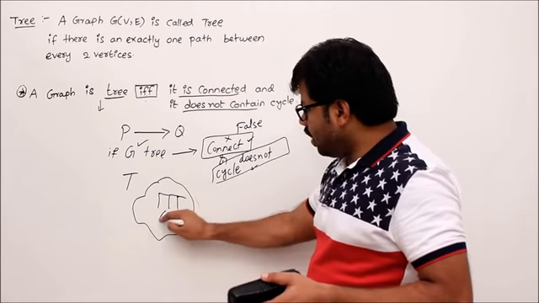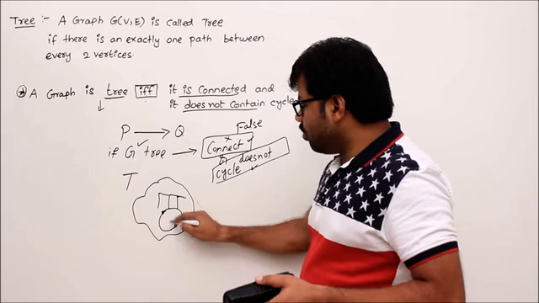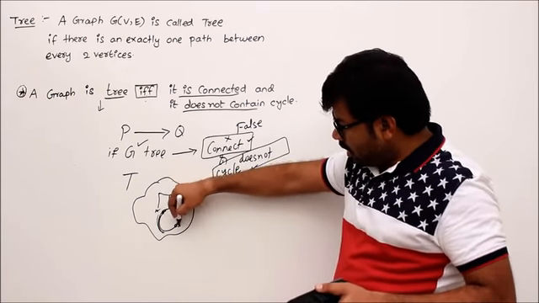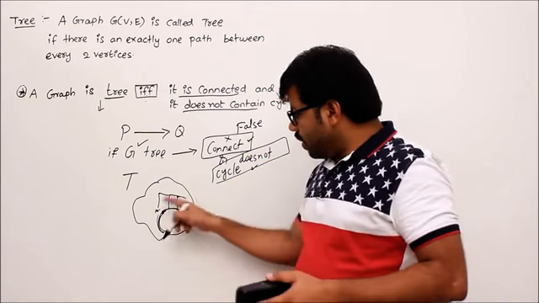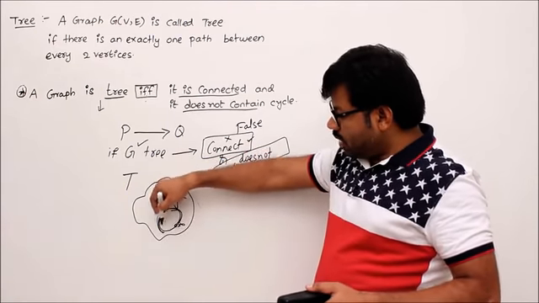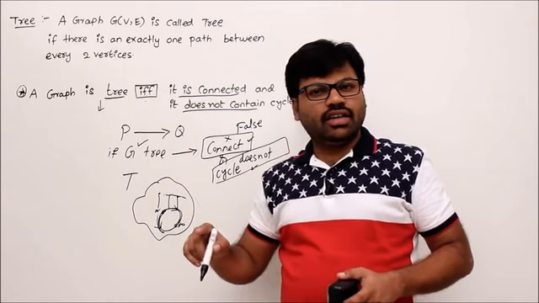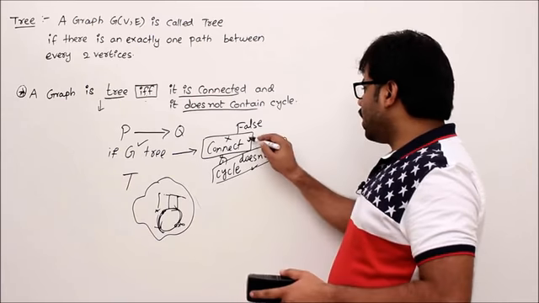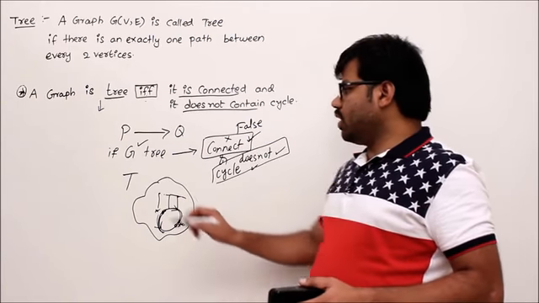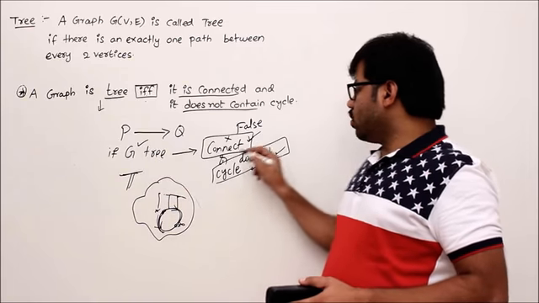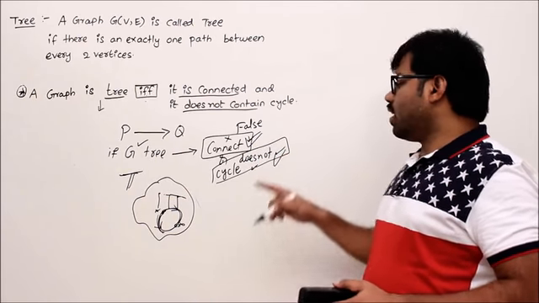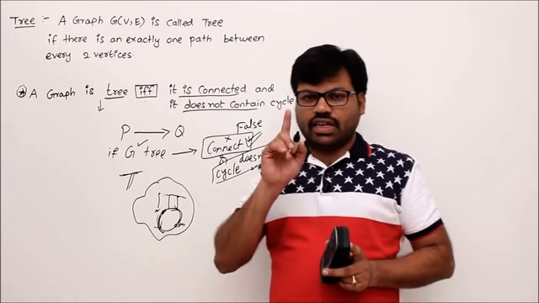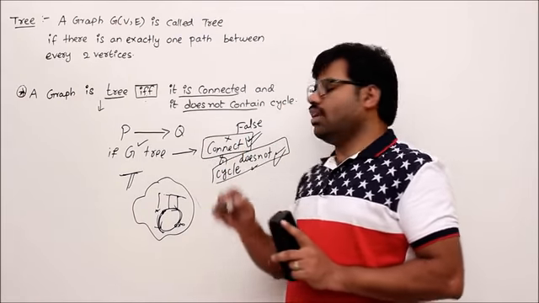If the graph contains a cycle, I already told you that there will be two paths between at least two vertices, right? For example, x and y are two vertices, and between them there is a cycle, then you can see two paths. But that is not possible in a tree. So the graph does not contain a cycle is true and the graph is connected is true. So what I proved is that whenever I take the graph as a tree, connected becomes true and does not contain a cycle becomes true. That's why this direction is correct. Whenever a graph is a tree, definitely it does not contain a cycle and it is connected.